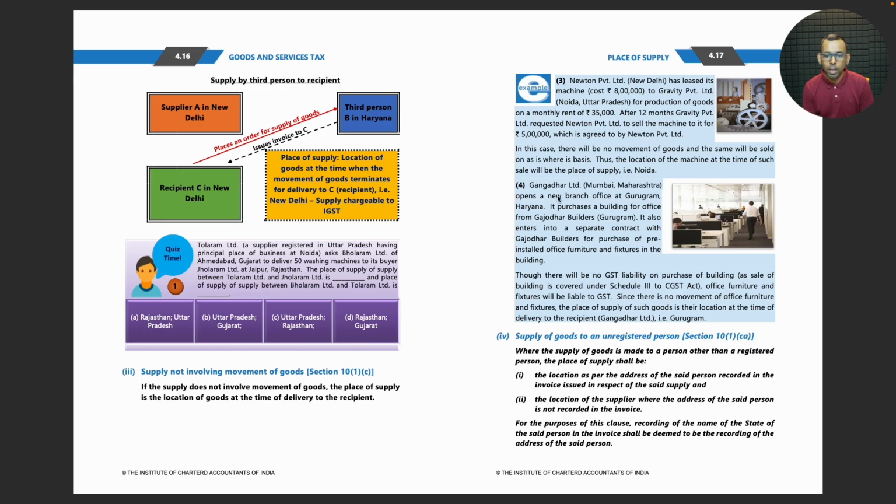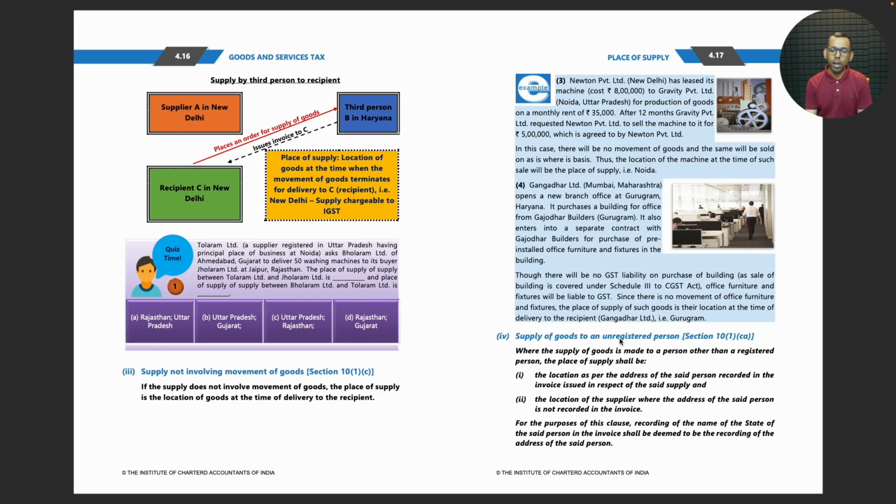Gangadhar Limited opens a new branch office at Gurugram, Haryana. It purchases a building for office from Gajodhar Builders. It also enters into a separate contract with Gajodhar Builders for purchase of pre-installed office furniture and fixtures in the building. Though there will be no GST liability on purchase of building, as sale of building is covered under Schedule 3 of the CGST Act, office furniture and fixtures will be liable to GST. Since there is no movement of office furniture and fixtures, the place of supply of such goods is their location at the time of delivery to the recipient, which is Gurugram.